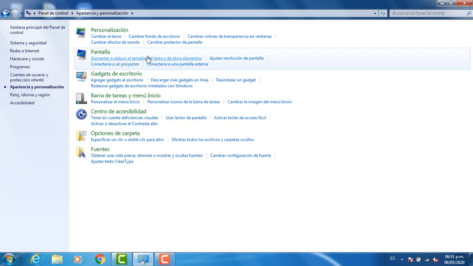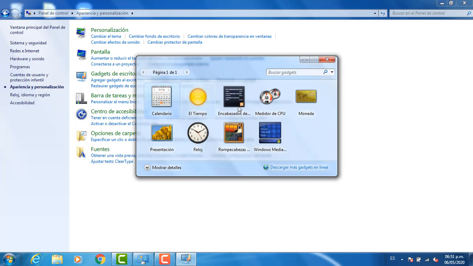Okay, now here, when we are using a projector, we can check the connection. We can divide the screen and see something in the monitor of the laptop or in the monitor of the PC, and another window in the projector. In this one we have an option that there is the gadgets. We can use something that we need to check the efficiency of the system, or a different kind of clock, some game.